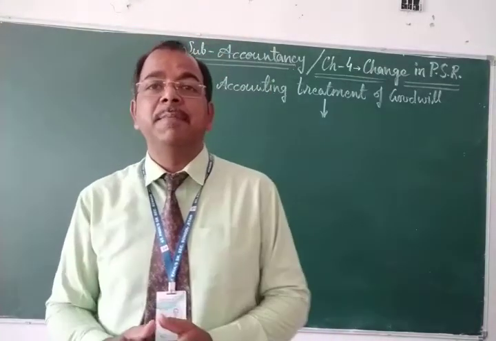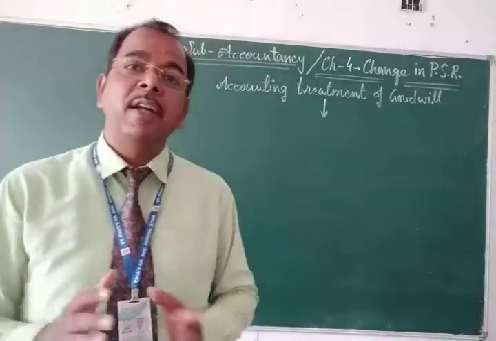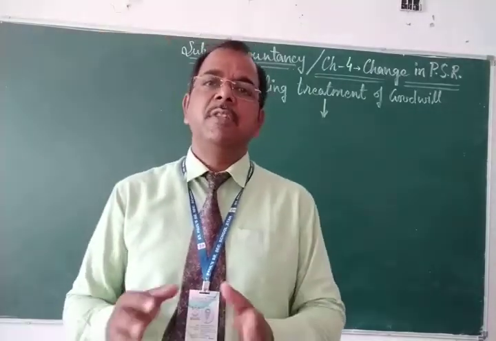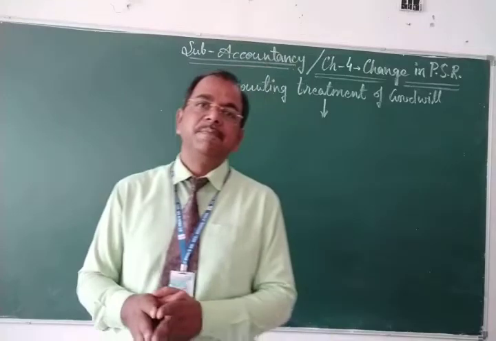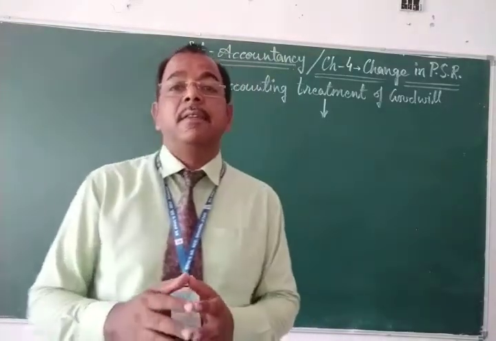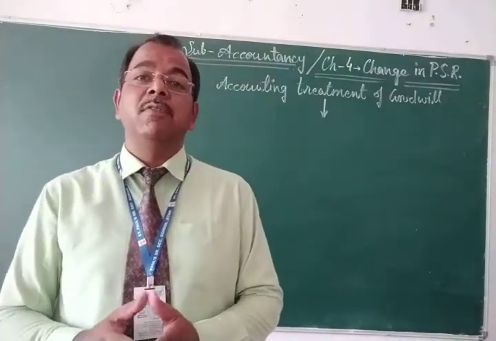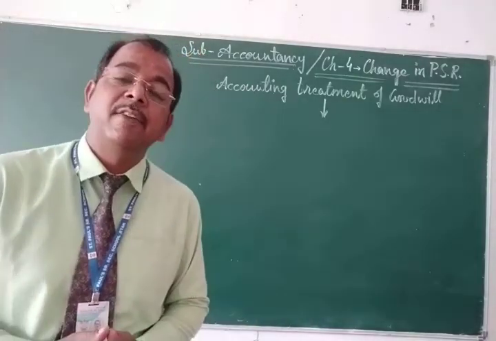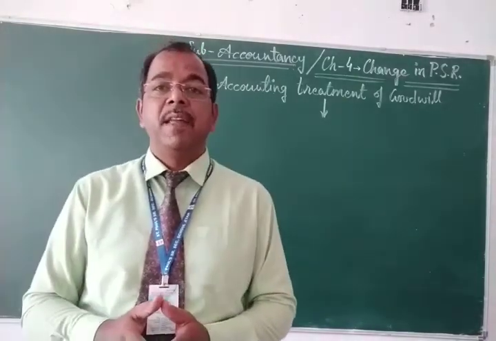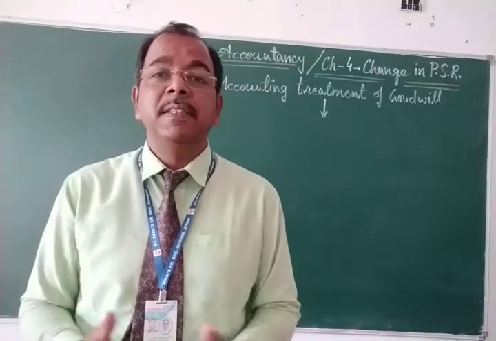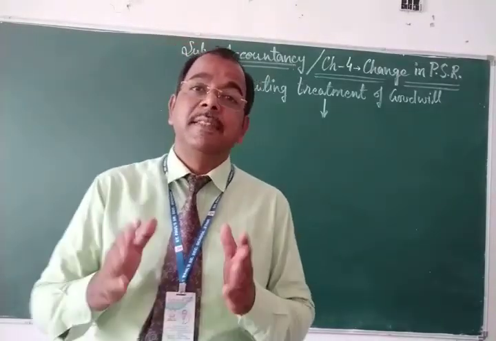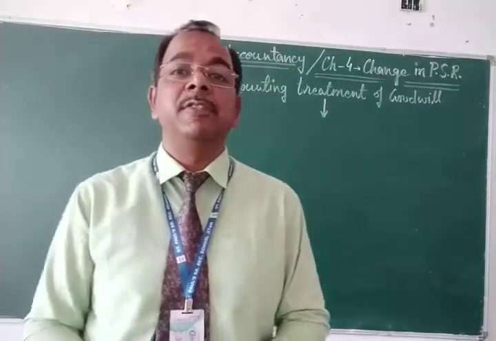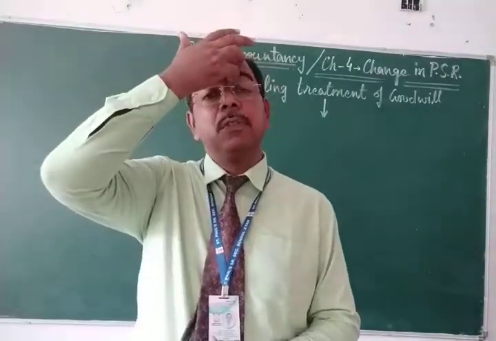Students, in your second chapter of partnership, you have already learned how goodwill is valued, how it is calculated in a business. And when goodwill is calculated, it is also told to you that whenever there is any kind of change in partnership, the whole business is reconstituted. At the same time, goodwill is also valued and its treatment is also done in the books of account.